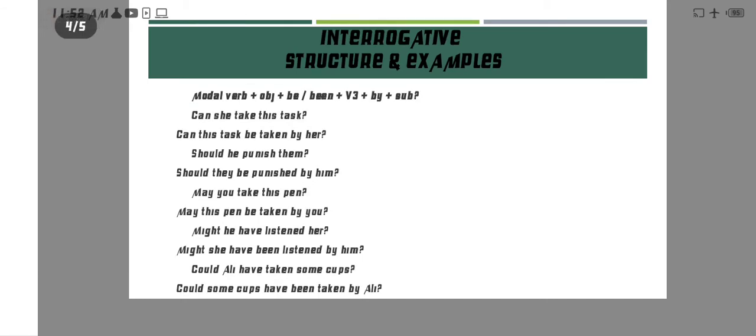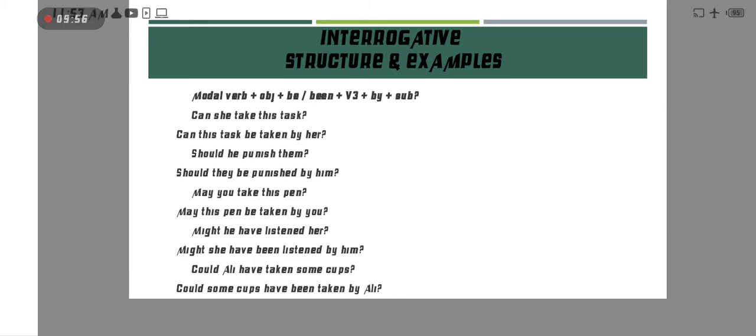Okay, now interrogative sentence. What is the example of an interrogative sentence? First see the structure. Okay, first the modal verb to make an interrogative sentence, and after that the same structure. Okay, can she take this task? First modal verb, then object this task, be taken by her.